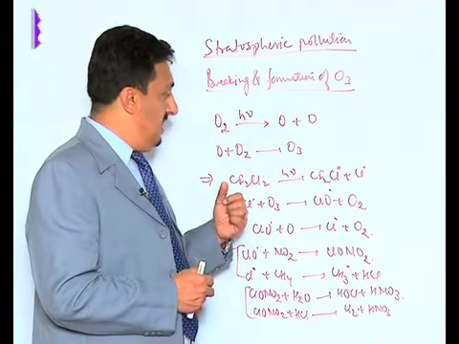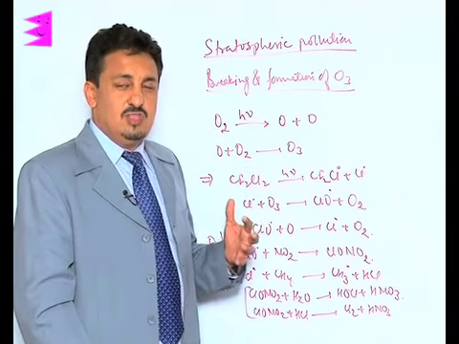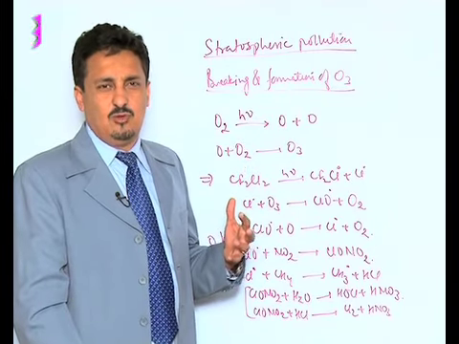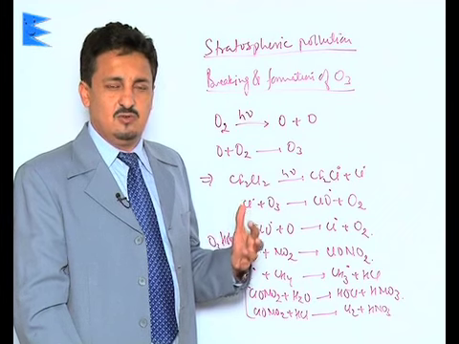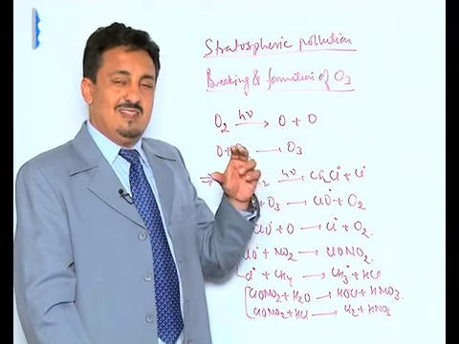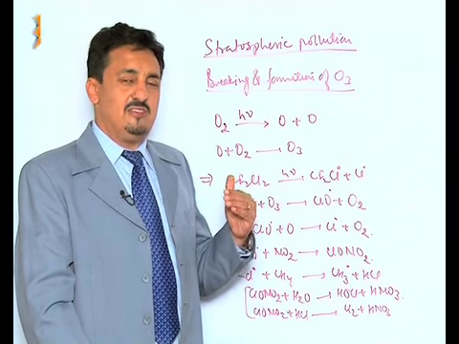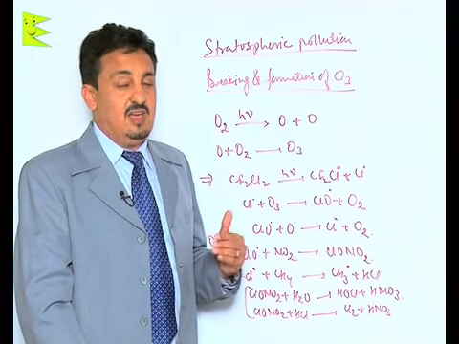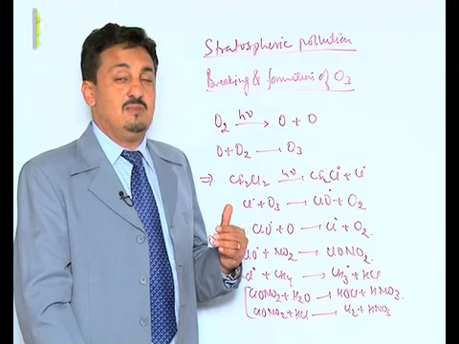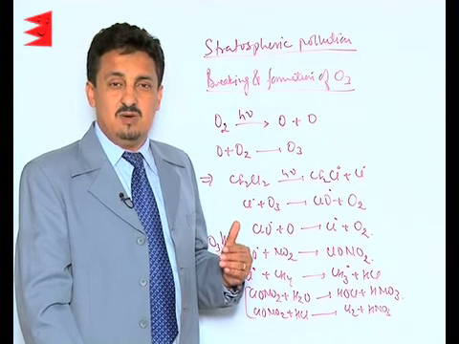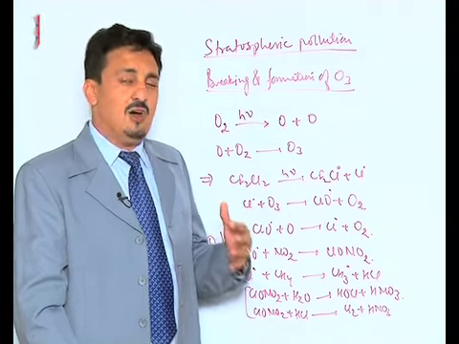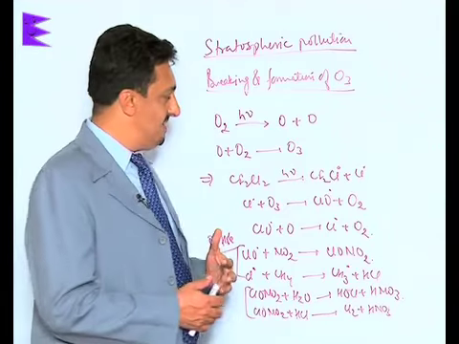But what happens is, due to the extensive use of chlorofluorocarbons, what we have seen over the years is that this layer is becoming thinner and thinner. As a result, the UV radiations are entering the Earth's atmosphere and causing skin diseases, cataract, sunburn, skin burns, etc. Now, how does this reaction take place?